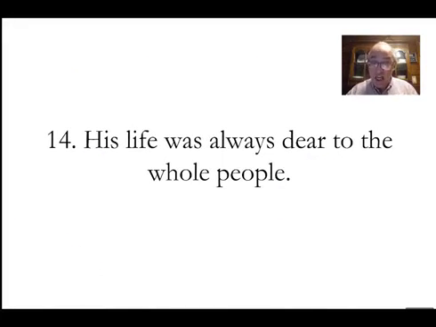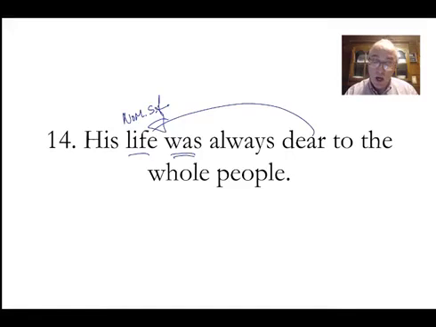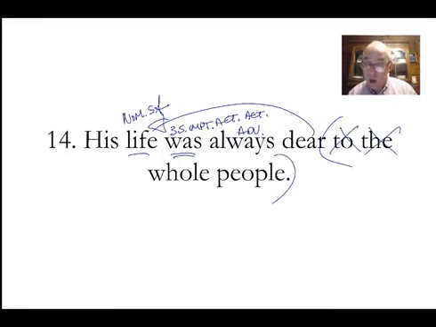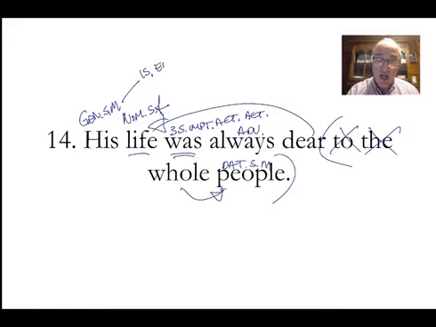Fourteen. Let's get to the English. His life was always dear to the whole people. Life was dear. Nominative, singular feminine, third person singular imperfect, active indicative. Always is an adverb. Dear is the adjective that modifies that. To the whole people. We don't need a word for to. We don't need a word for the. We just need a word for people. It is the dative, singular masculine. Whole modifies it. His, genitive, singular masculine. And we're going to use the pronoun is, ea, id.